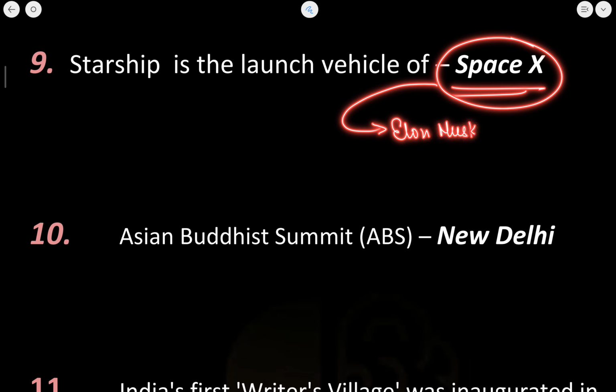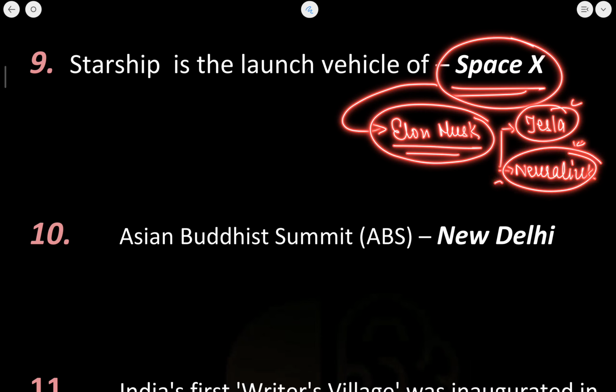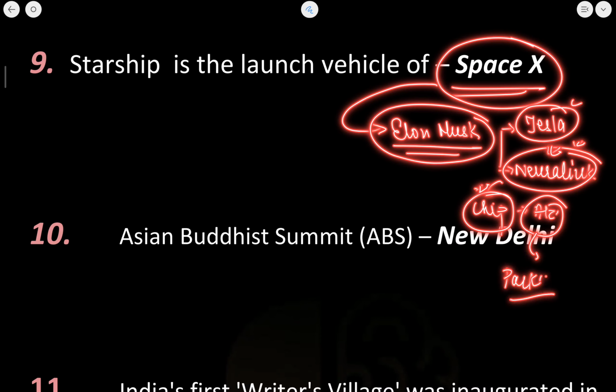What are the other companies that are known by Elon Musk and which are in news? Tesla, you already know about Tesla. And Neuralink. Now Neuralink is essentially a chip which has been successfully implanted in a person who was suffering from Alzheimer's disease, and this chip is said to be beneficial for Alzheimer's disease as well as Parkinson's disease. So SpaceX is very much important this year.